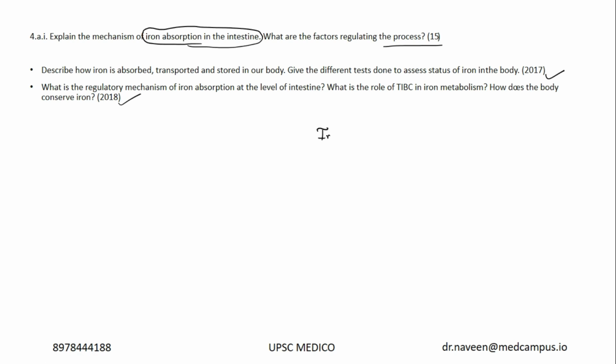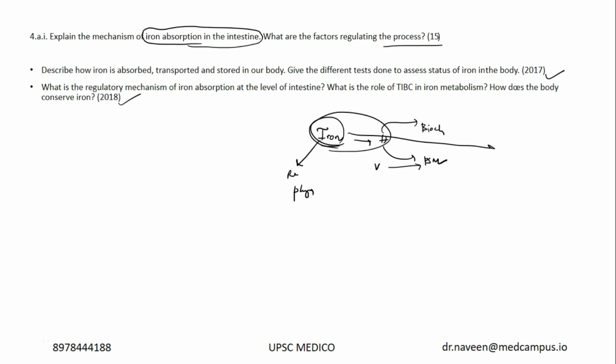Now this iron, as I said, has both horizontal and vertical integration. Horizontal integration in the sense iron is a mineral which can also be asked in biochemistry. Iron is also there in PSM as a vertical integration. Iron's role in blood or RBC synthesis is also there in physiology. And iron deficiency manifestations in pregnancy from the OBG point of view, anemia in pregnancy is very important.